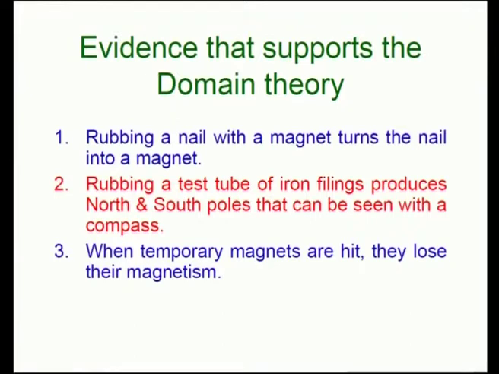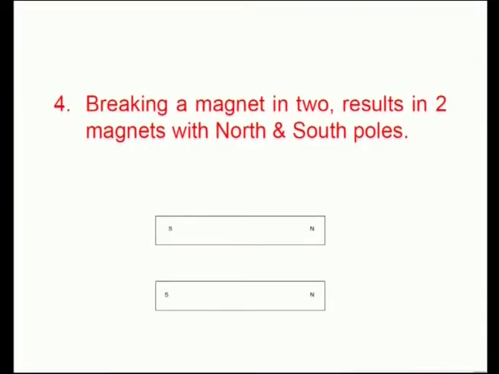We have some evidence which supports the domain theory. Very simple cases are like rubbing a nail with a magnet and the nail turns out to be a magnet. Then rubbing a test tube with iron filings produces north-south poles which can be seen with a compass. And when temporary magnets are hit with some hammer or so, they lose their magnetism. That means external excitation makes the material lose the magnetic property.